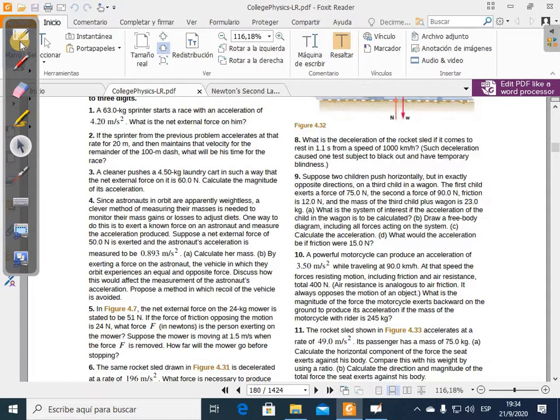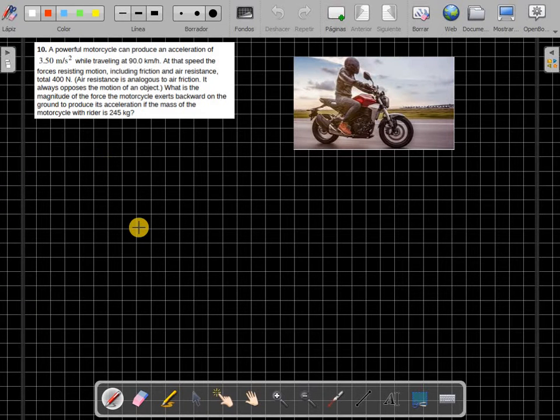Now, let's go to our blackboard and let's try to identify all of the forces that are involved here. But the first thing that I like to see is where does the acceleration go. And in this case, the acceleration is upward. No, sorry. It's going to the front. This is the acceleration.